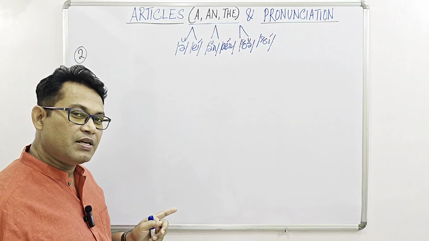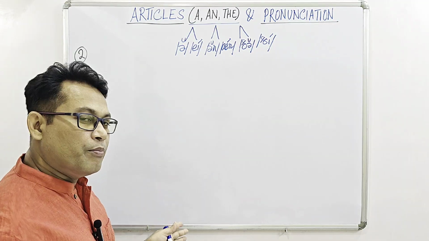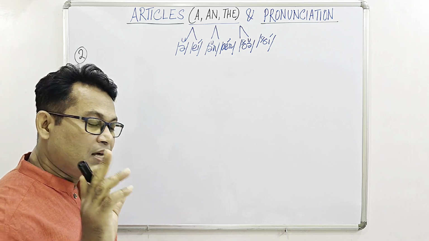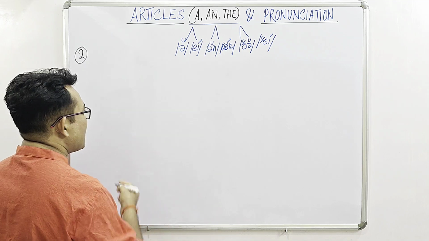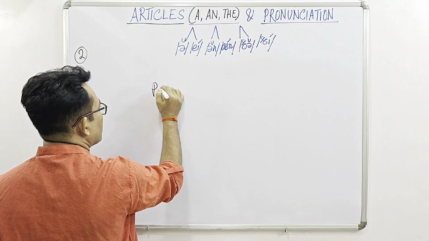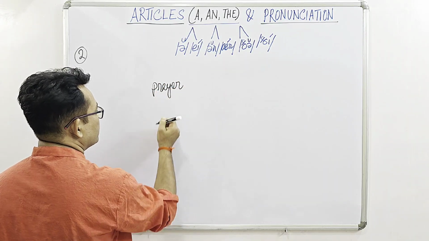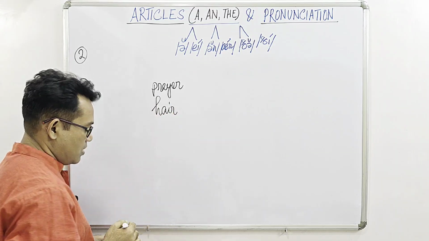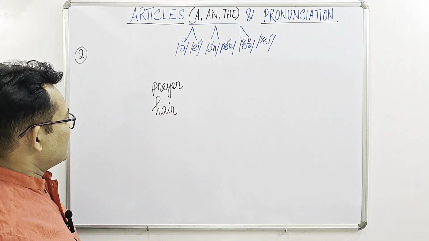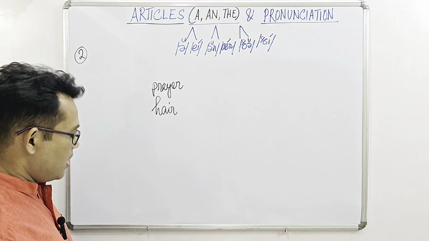Before that, let me tell you something with regard to the pronunciation. Both in British and American English, the final R of a word is very, very interesting. Let us consider these two words, prayer and hair.